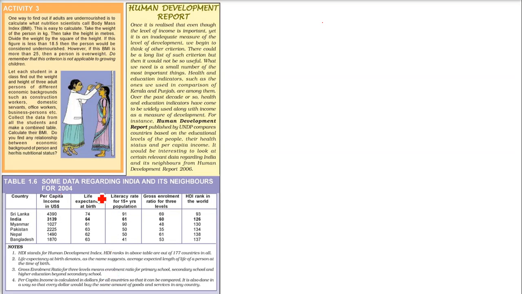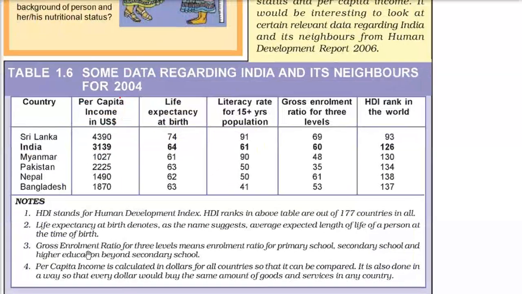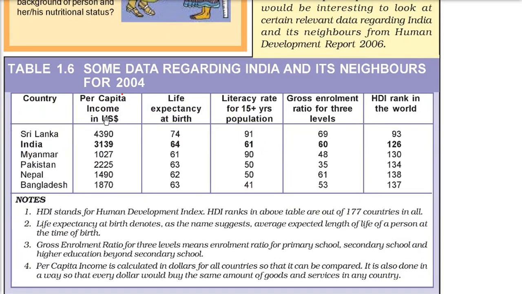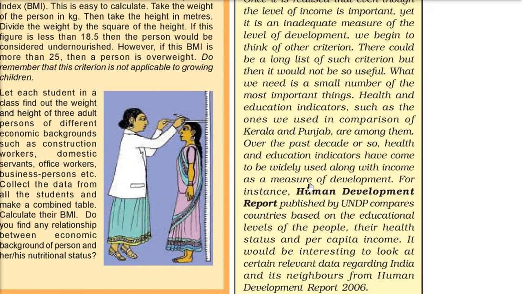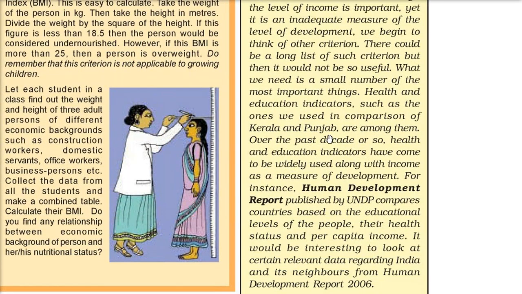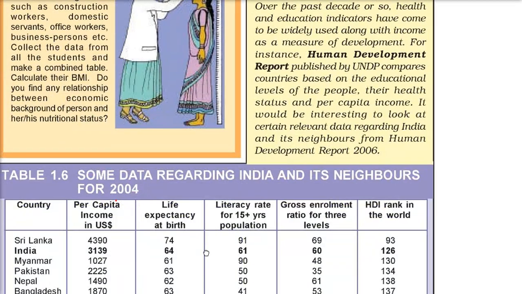Now here we have some data regarding India and its neighbors. What this data shows is the per capita income in terms of US dollars, life expectancy at birth, literacy rate for the 15 plus years population, gross enrollment ratio for 3 levels, and HDI rank in the world. So what is HDI? HDI is the Human Development Index. This is the human development, that is, how the various facilities are being provided to the citizens, and how their health and other education indicators are. These are very important.